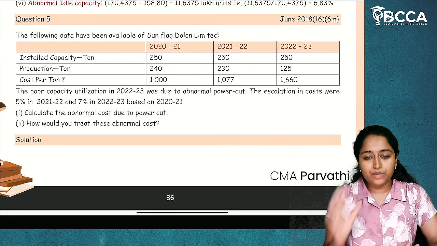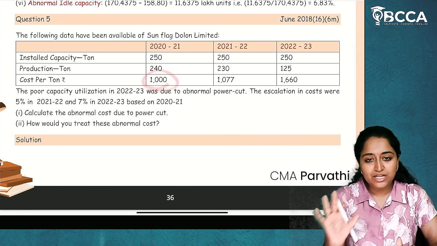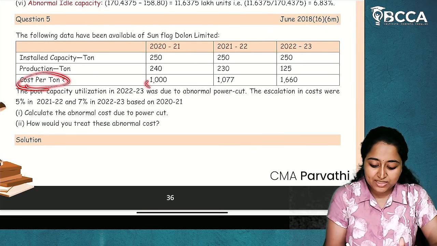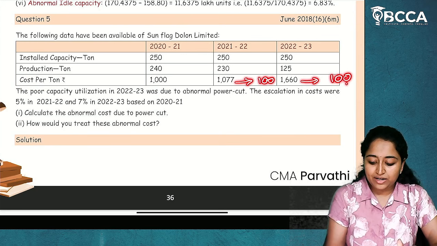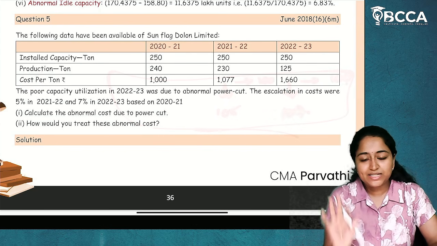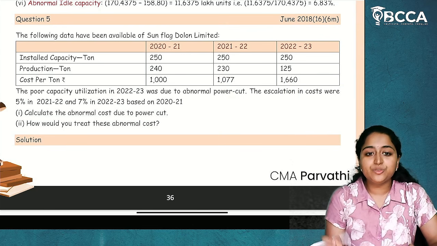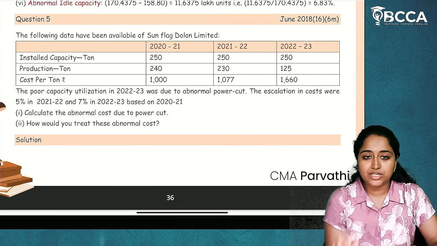Now, with the question, we can do 2 things. First, we can find out the base year cost per ton. Cost per ton is given here as 1000, so what will it be for 100 if these are for 105 and 107? We'll be able to calculate that. The other thing is, installed capacity and actual production are given to us.